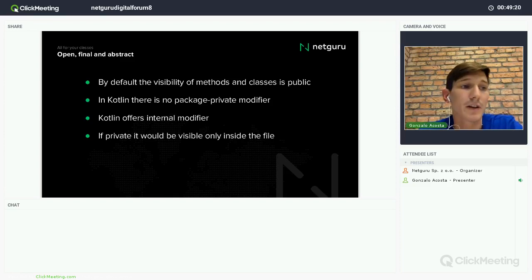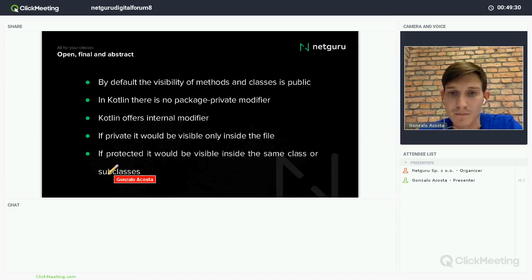So you can have several classes, not nested, and they could access all the private properties in there. And in the case of the protected modifier, it's even easier than in Java because they will be visible only inside the same class or subclasses. So there is no same package or anything, just inside the same class or the subclasses.